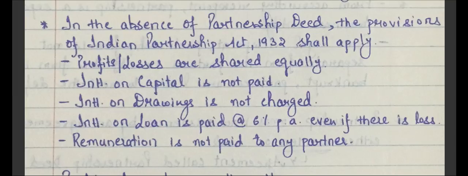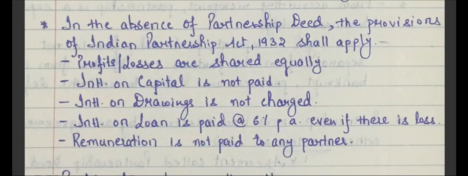Interest on drawings is not to be charged. Interest on loan, that is loan advanced by a partner, is to be paid at the rate of 6% per annum even if there is a loss. Any kind of remuneration, nothing will be paid to the partner as per the provisions of the Indian Partnership Act 1932.